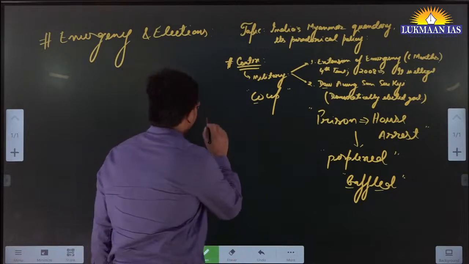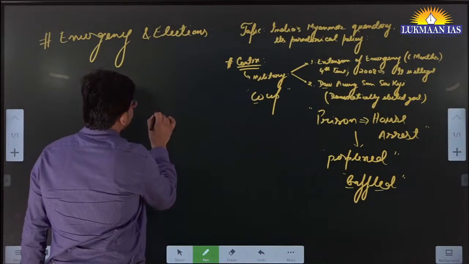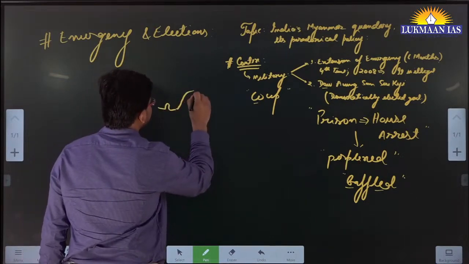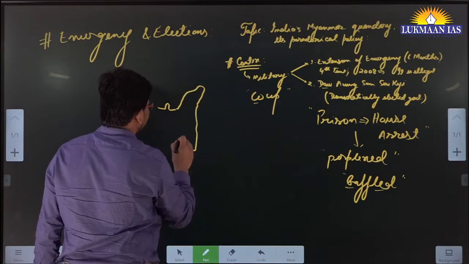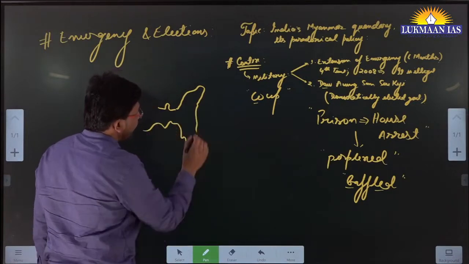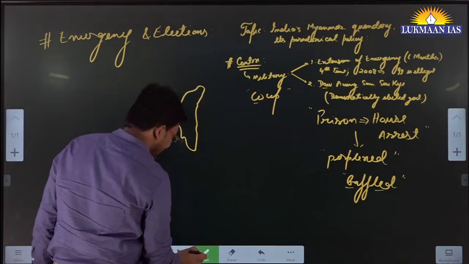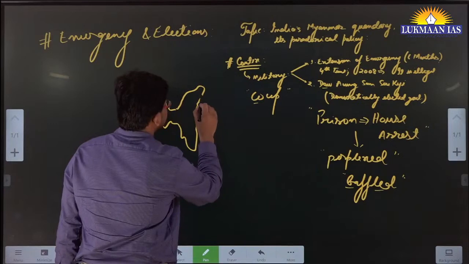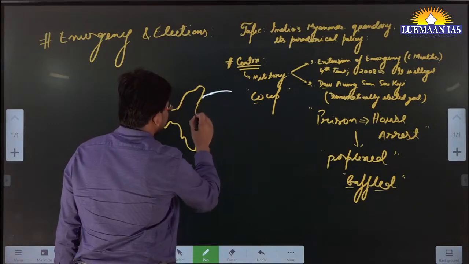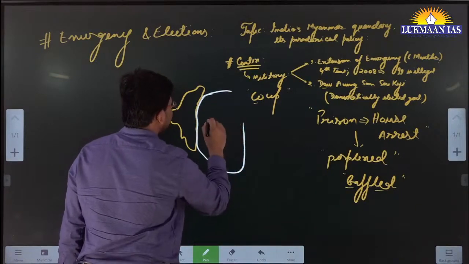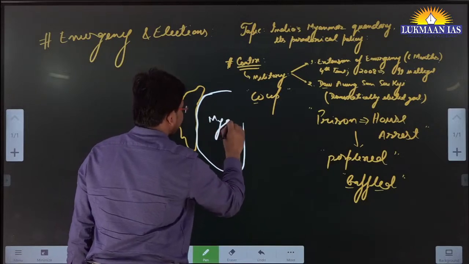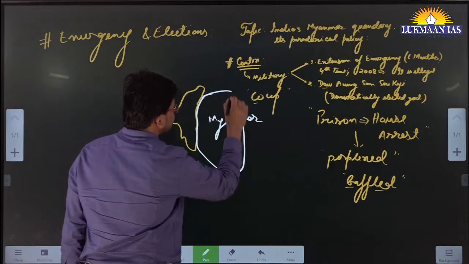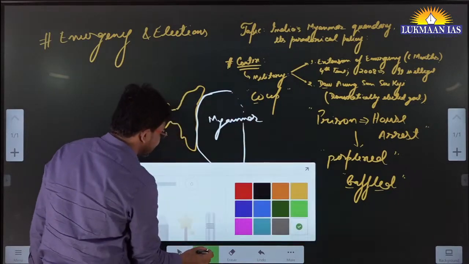To the right side of India, if I draw the map of the northeastern portion of India, Myanmar is located somewhere here, to the right of India. This is Myanmar, just so that you can understand it.